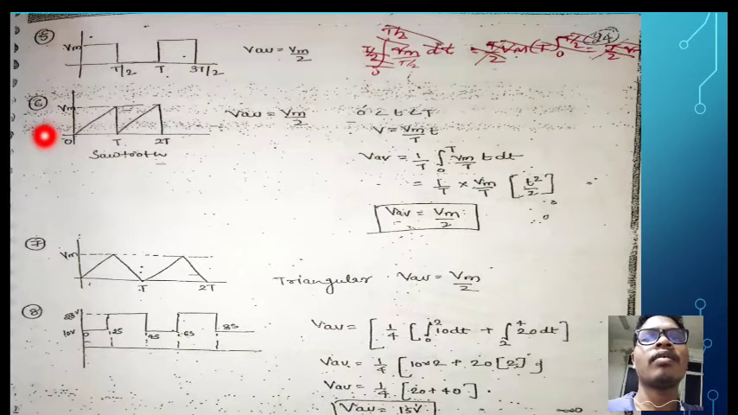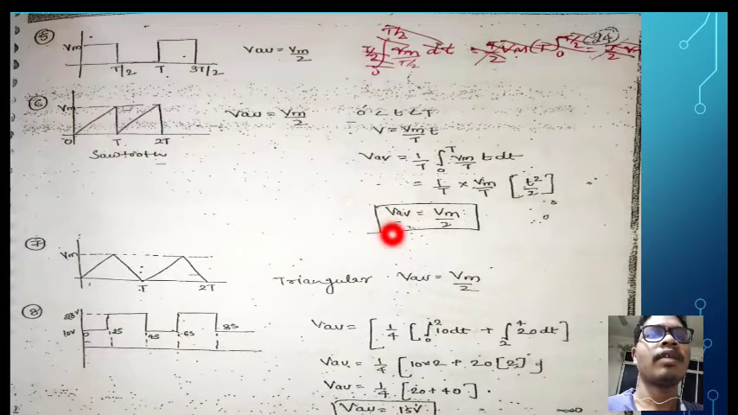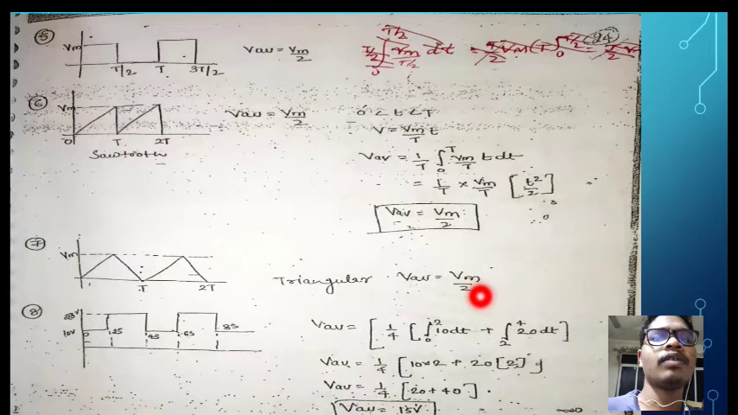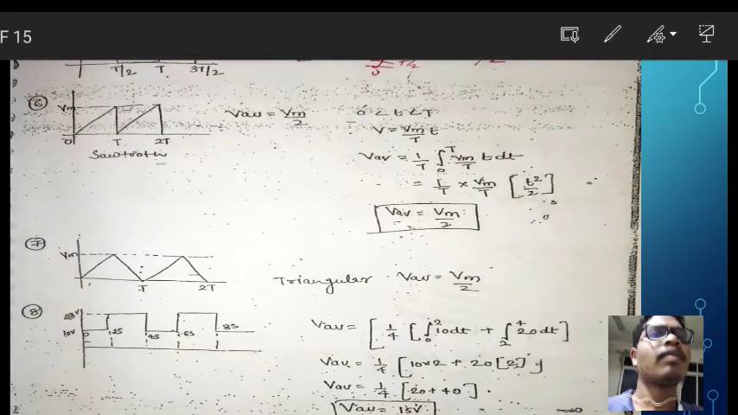Now see the sawtooth waveform. For a sawtooth waveform, the average value is equal to Vm divided by 2, like this case. Here the complete description is given for the sawtooth wave, so the average value VAV is equal to Vm divided by 2. For a triangular wave, like the sawtooth wave, the average value is also equal to Vm divided by 2. Let's take one problem.